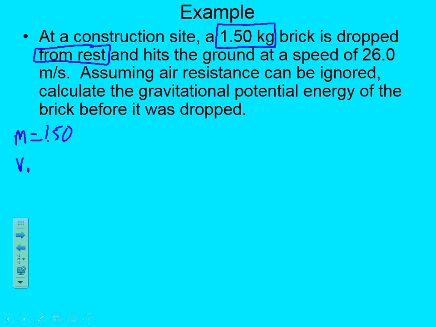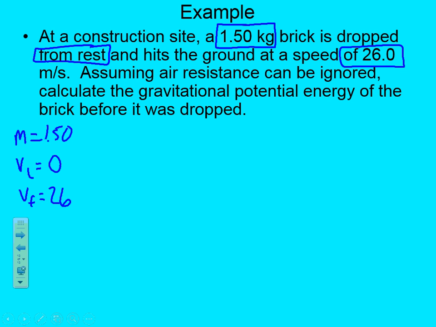That's our initial velocity. Vi is 0, dropped from rest, and hits the ground at a speed of 26 meters per second. What is 26 meters per second? Our final velocity is 26. Assuming air resistance can be ignored, calculate the potential energy of the brick before it was dropped.